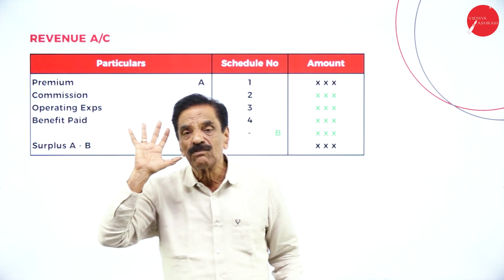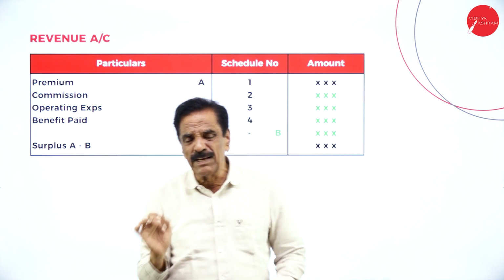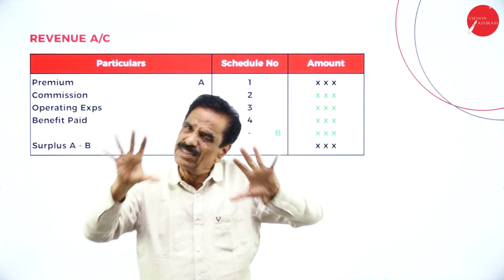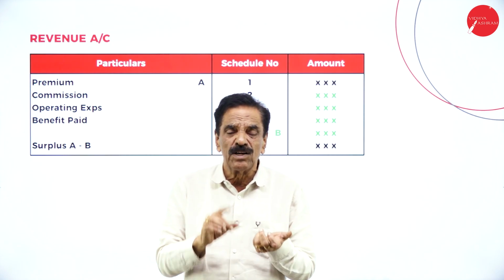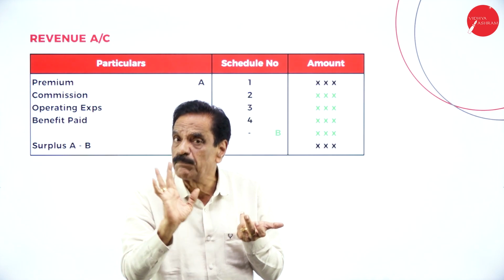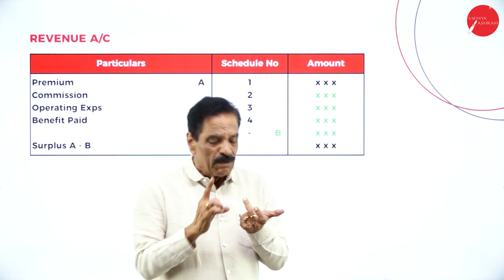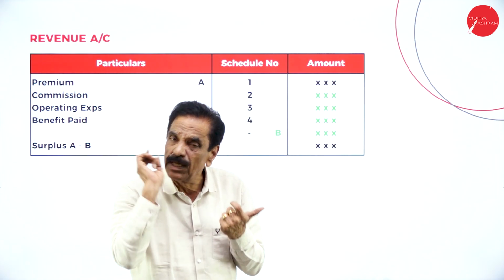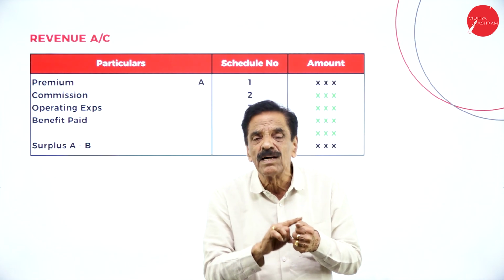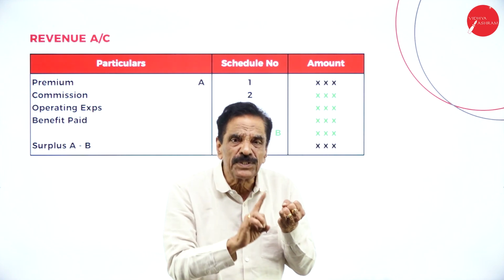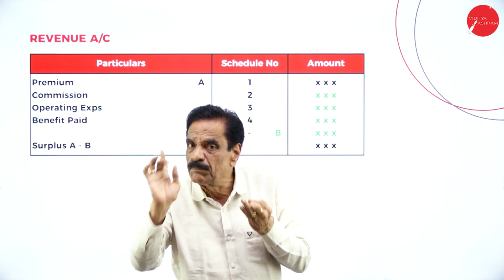The balance sheet has 15 schedules. One by one, I am going to explain what the 15 schedules are, just to learn the 15 schedules, that's all. First is schedule number 5, share capital. Schedule number 6, reserves and surplus. Schedule number 7, borrowings. Schedule number 8, investments. Schedule number 9, loans. Schedule number 10, fixed assets. Schedule number 11, cash balance.